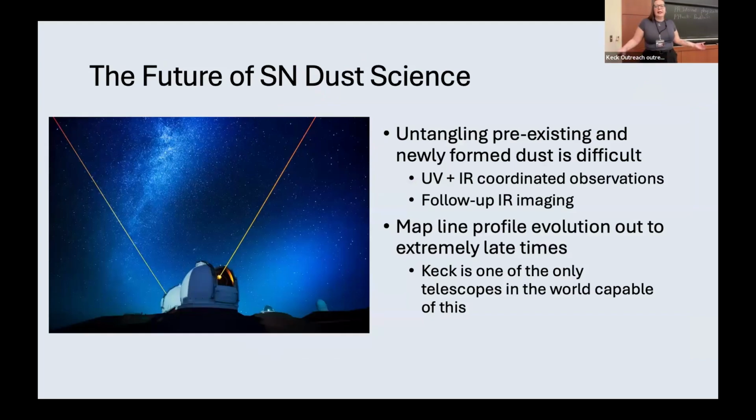And so finally, with regards to supernova dust science in general, I think it's really important that we try and untangle the pre-existing from the newly formed dust. And that requires both UV and infrared observations from space. But crucially, it is important that we do ground-based follow-up and get optical spectra as late as possible. And one of the only observatories that can do that is Keck. So it is going to have a huge role in the future of supernova dust science.